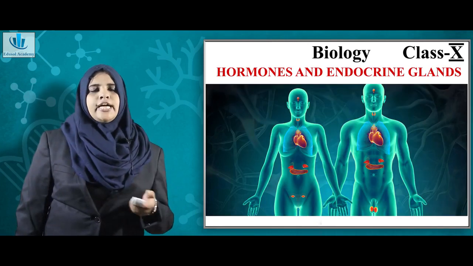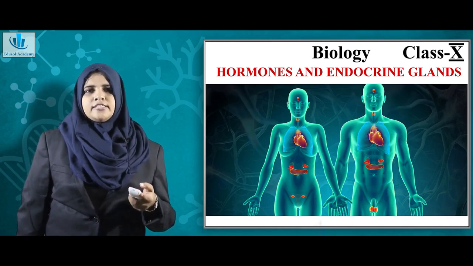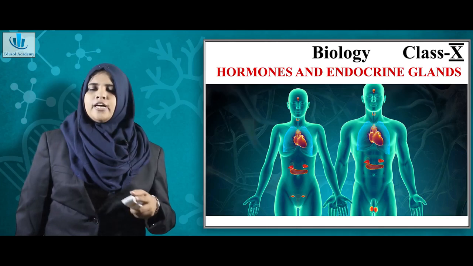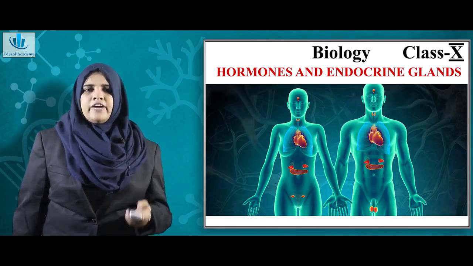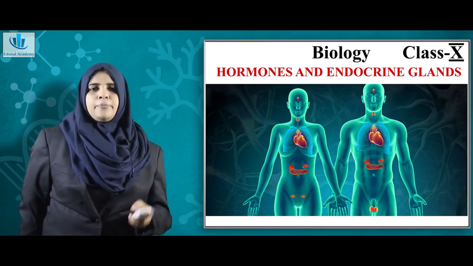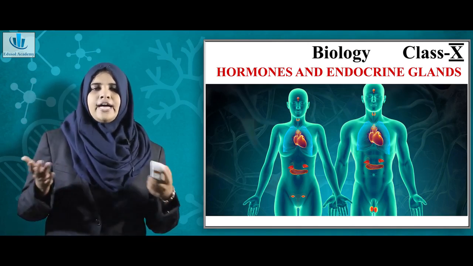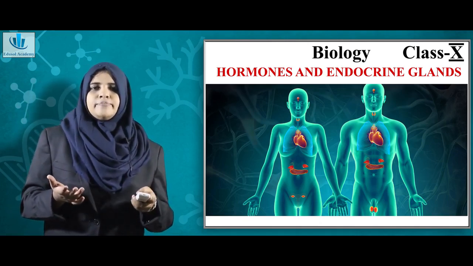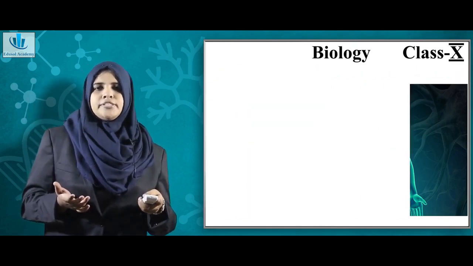Now hormones and endocrine glands. So in the beginning we have seen that the central nervous system and the endocrine system together perform the function of control and coordination. So if we have to define endocrine glands, they are the glands without ducts, and they produce certain chemicals called hormones, and it is through the hormones that this function of coordination is regulated. So let us see about some important hormones and their functions.